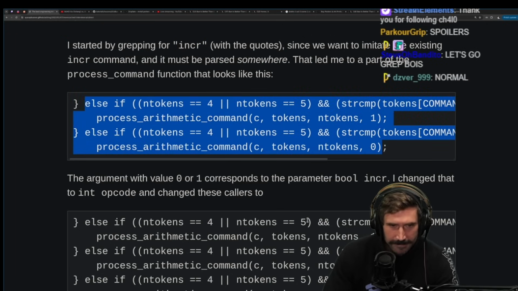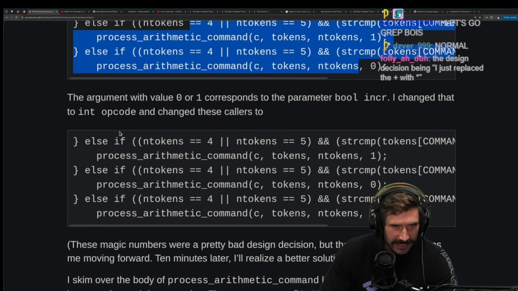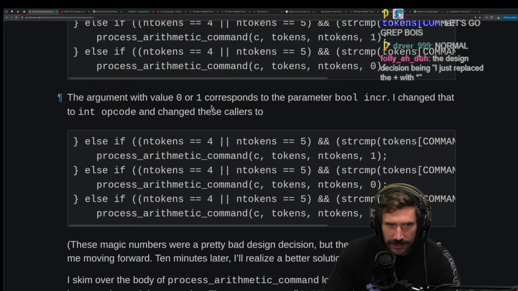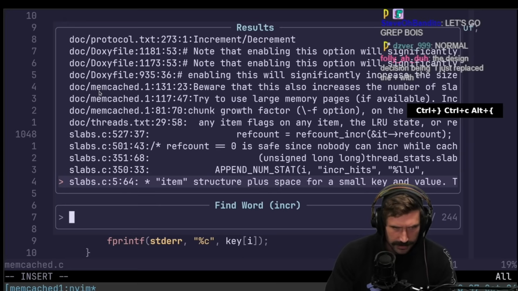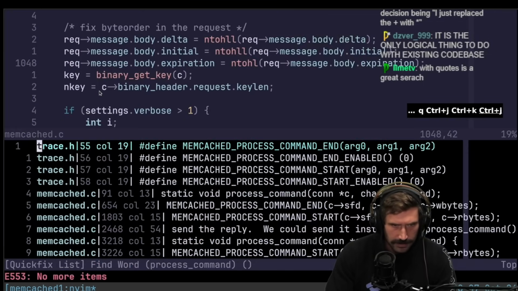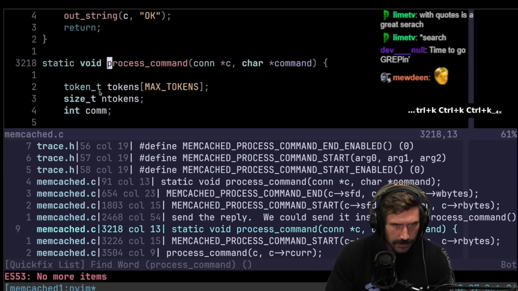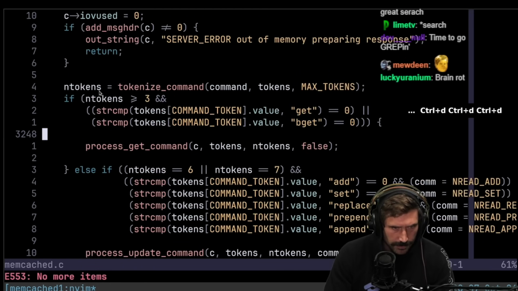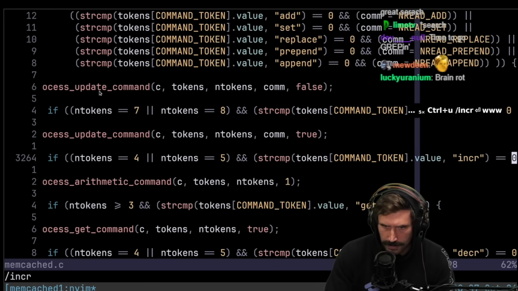Nice. Okay, there it is. Let's go. The argument with the value. Okay, so where is this one in? Process command. There we go.